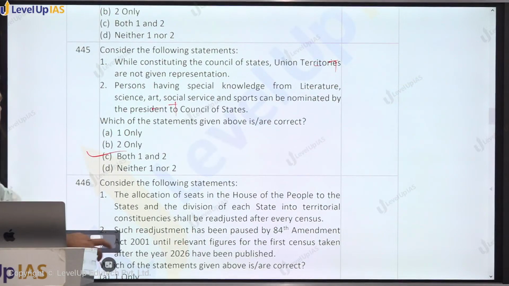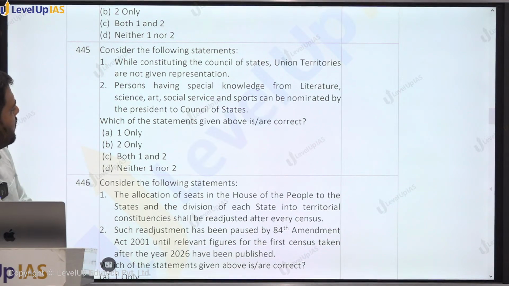445. Consider the following statement. While constituting the Council of State, union territories are not given the representation. Union territories are given representation. So this statement will be false. Persons having special knowledge from literature, science, art, social service and sports can be nominated by the President to the Council of States. So sports is not included.